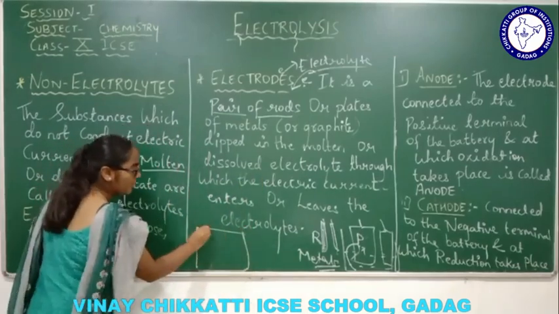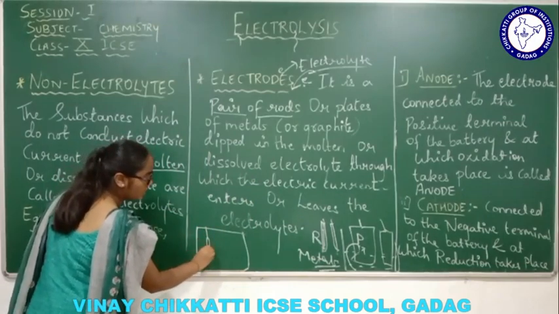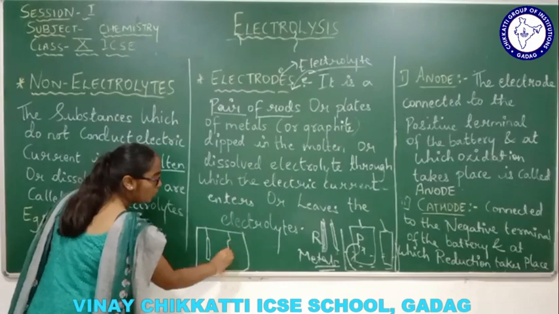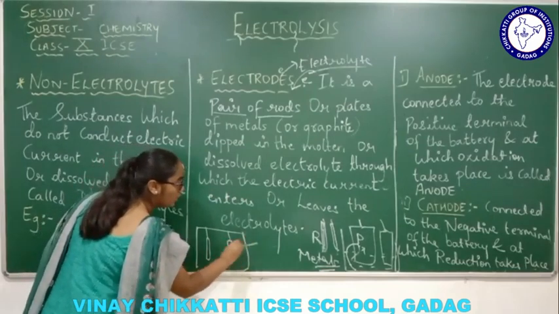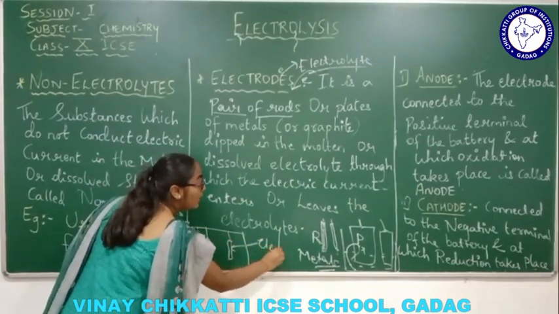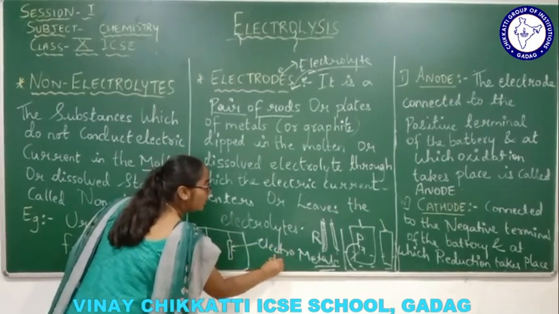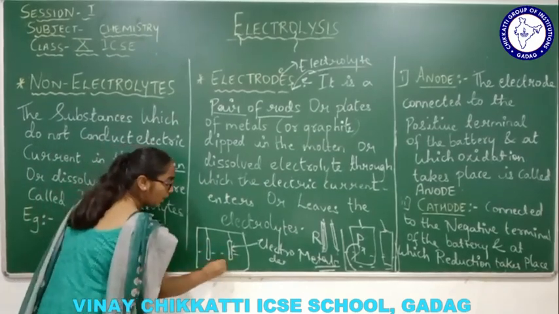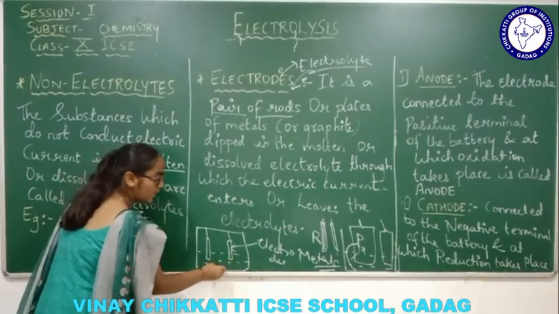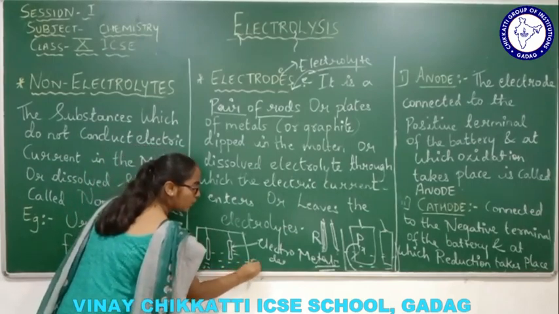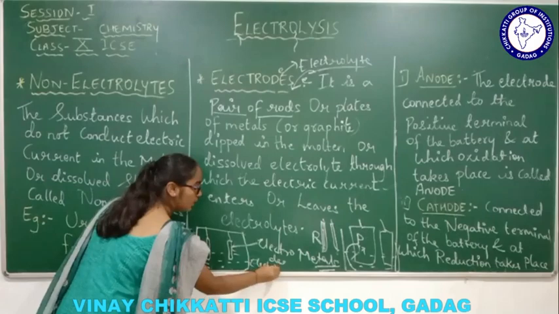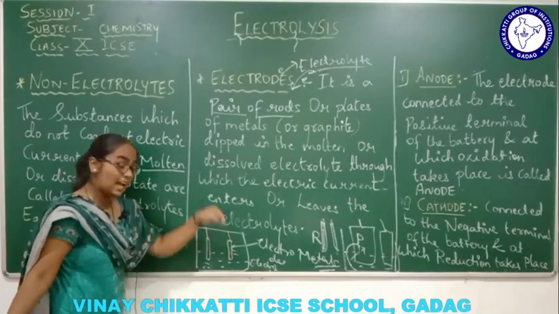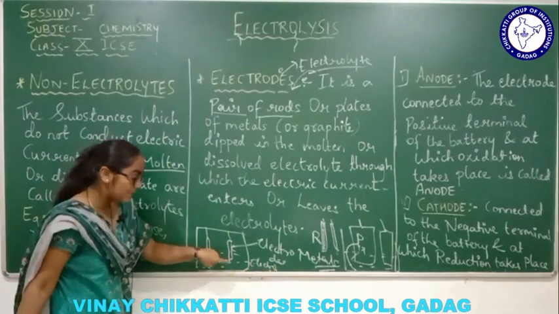In this container, suppose these are two rods of electrodes. So the electrodes have to be dipped into the electrolyte. What is this liquid medium? It is the electrolyte, right?